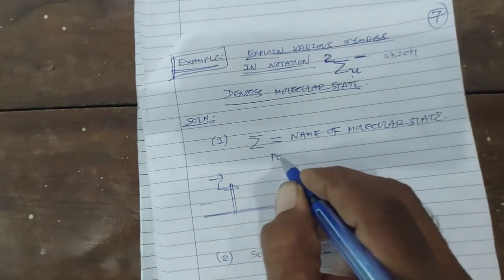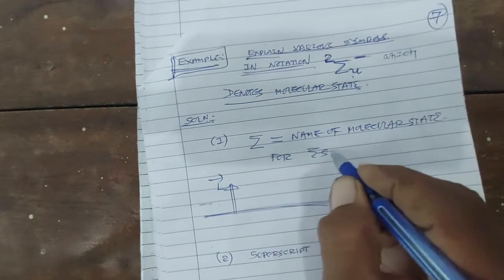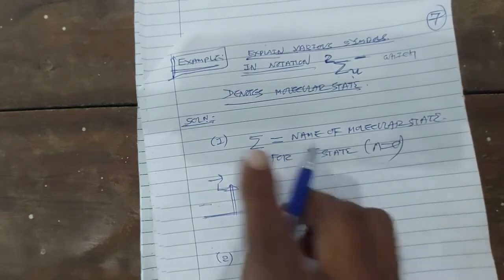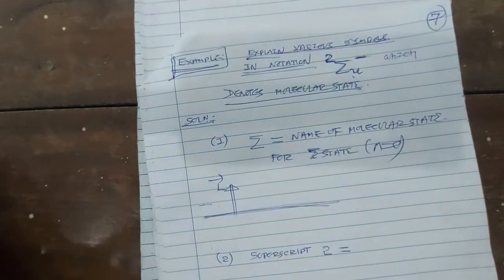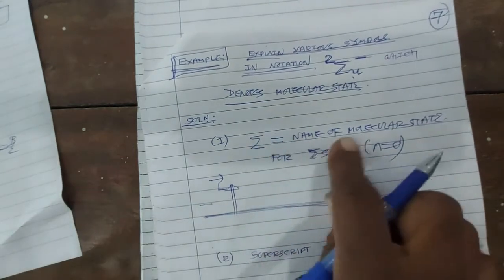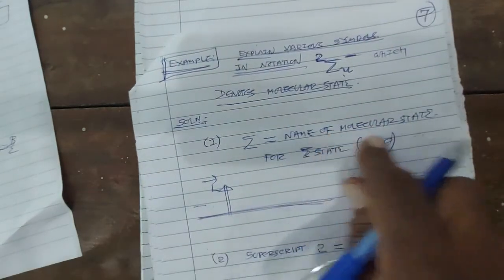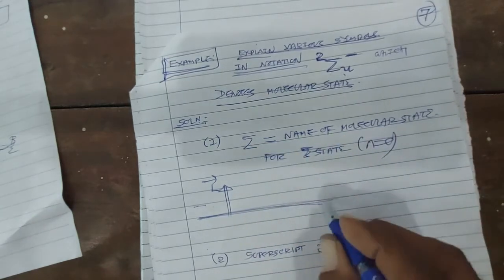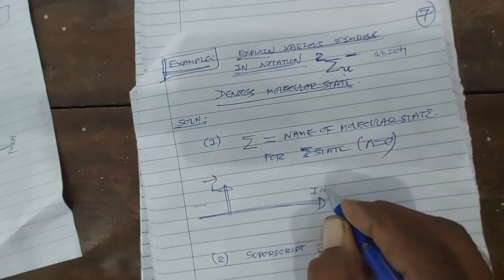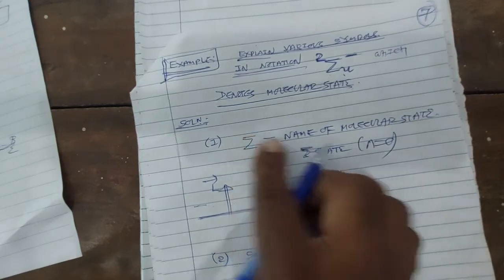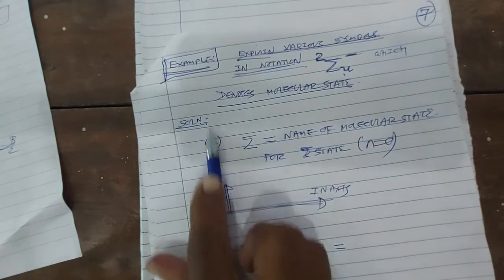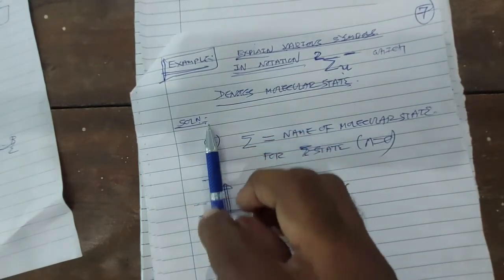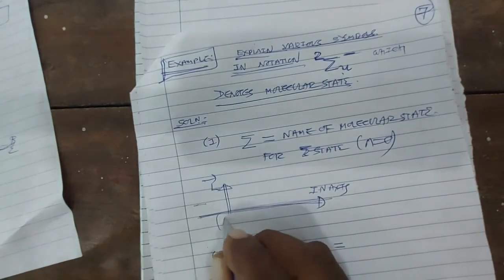For sigma state, the value of lambda is 0. Means if suppose this is the internuclear axis, then for sigma state, the direction of angular momentum is perpendicular to the internuclear axis, so that the component of angular momentum along the internuclear axis will be 0.